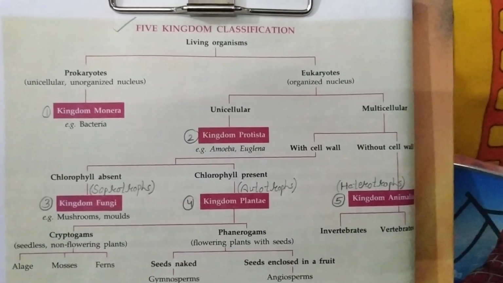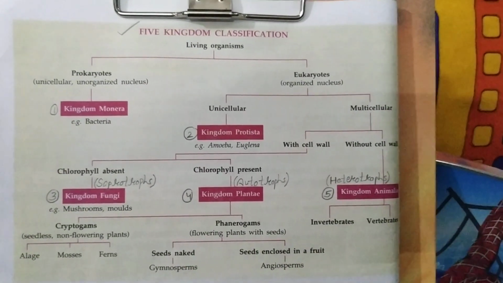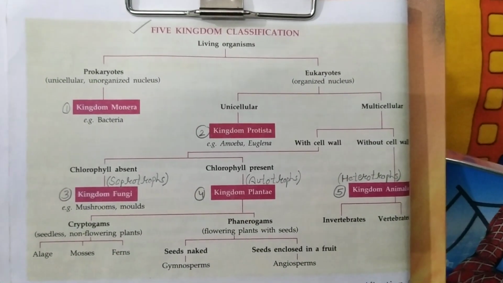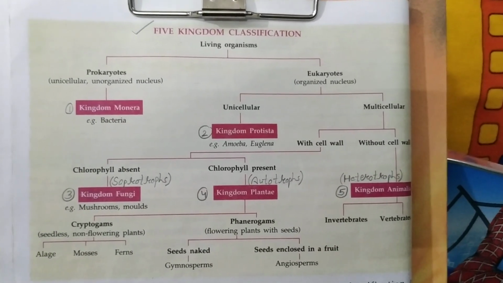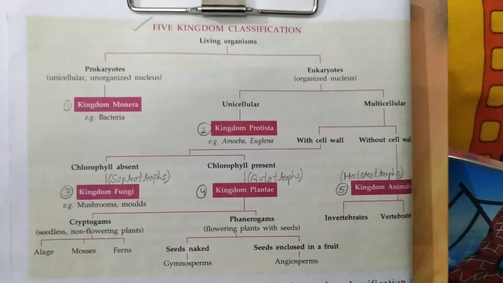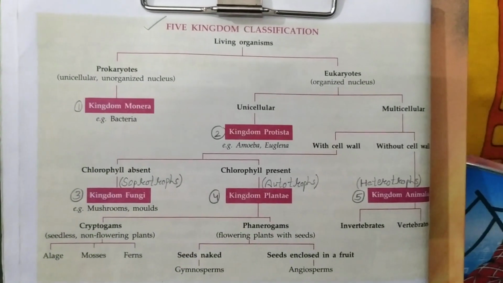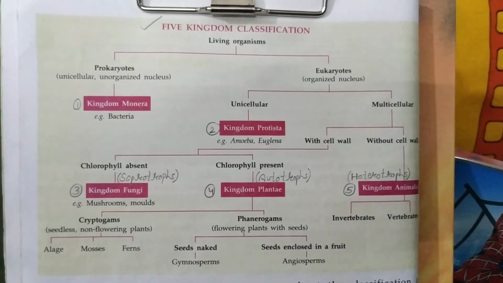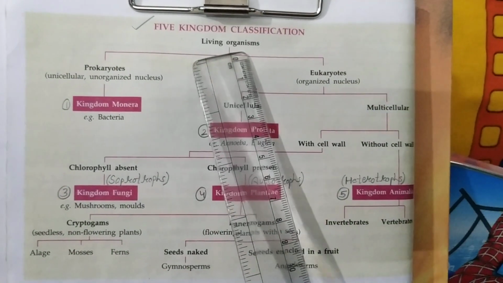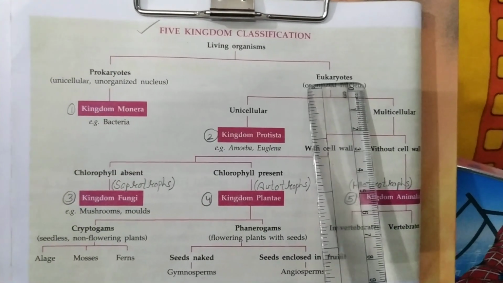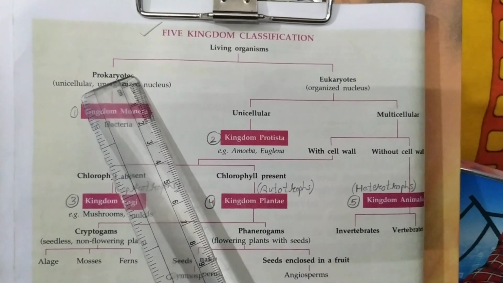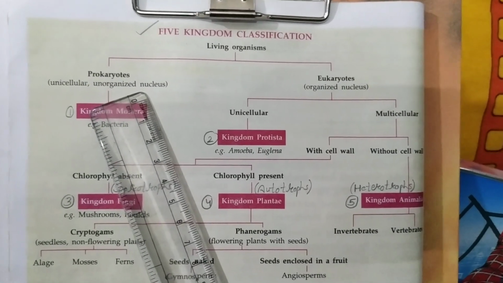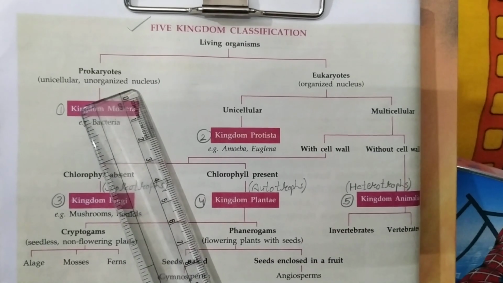Children, this reminds me that the cell chapter was there in your previous class. So you have already studied the cell, the parts of the cell, the cell organelles and their functions, including the nucleus. So you are quite aware that the nucleus is the central part of the cell. So living organisms can be prokaryotes or eukaryotes. Prokaryotes are those organisms which do not have a properly organized nucleus.